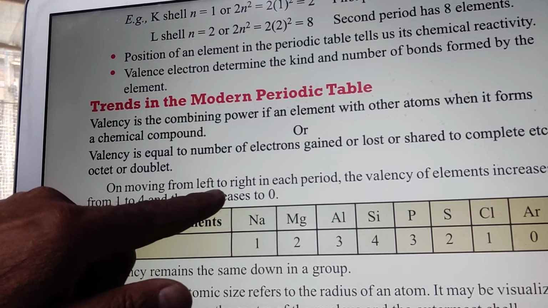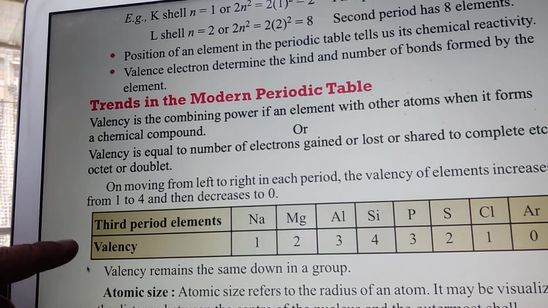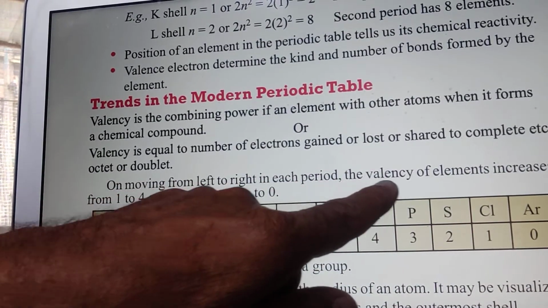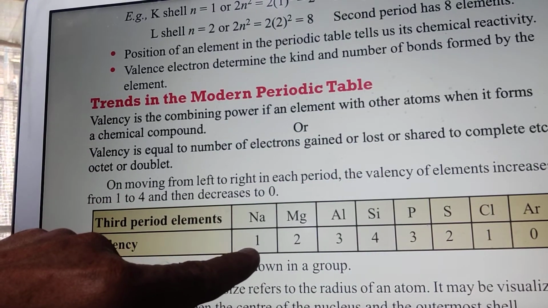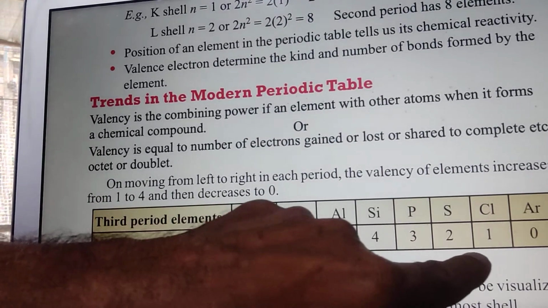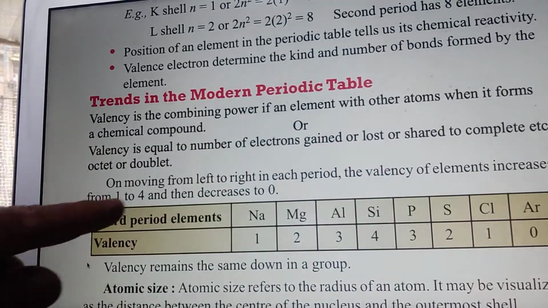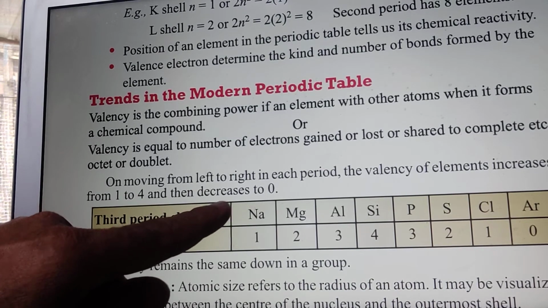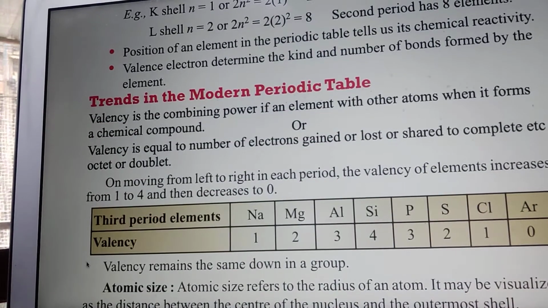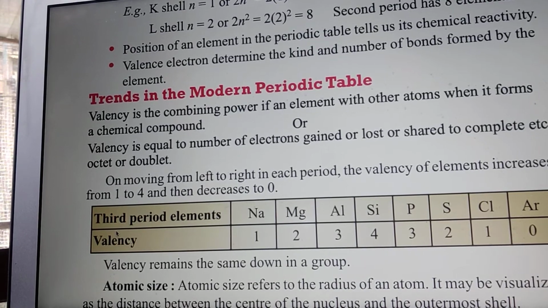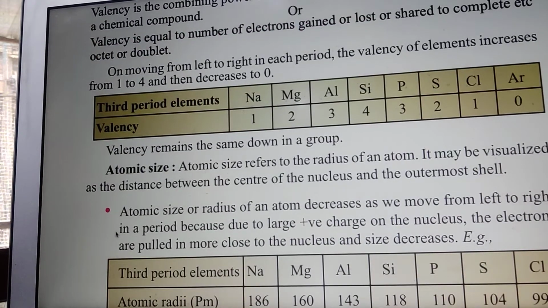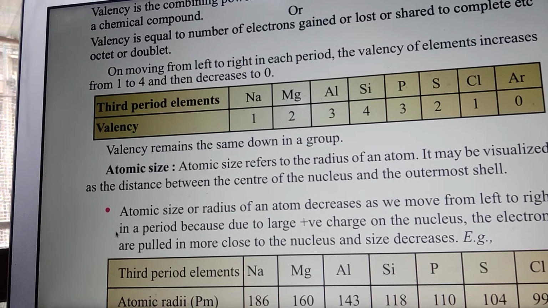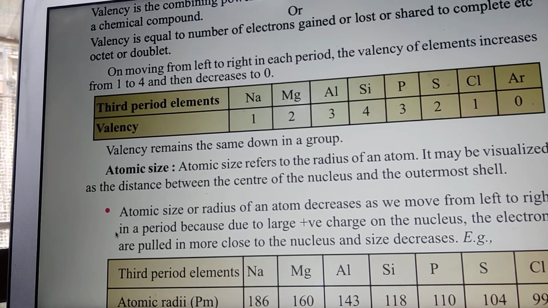On moving from left to right in each period, the valency of elements first increases, 1, 2, 3, 4, and then decreases to 0. Valency remains the same down a group. In the group, the valency will be the same for all the elements or atoms placed there.